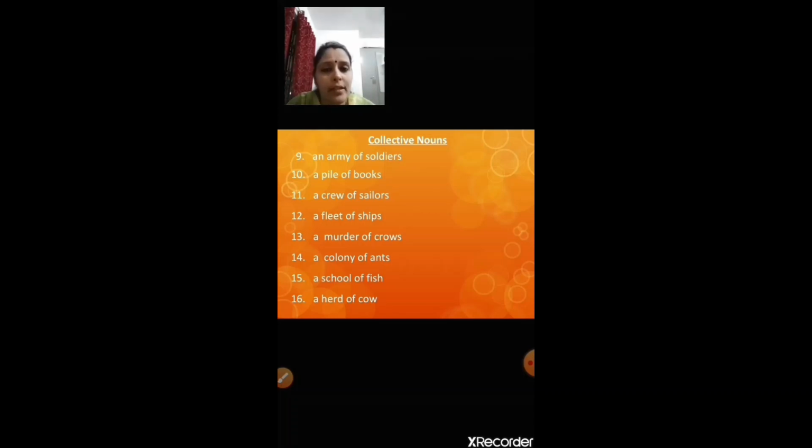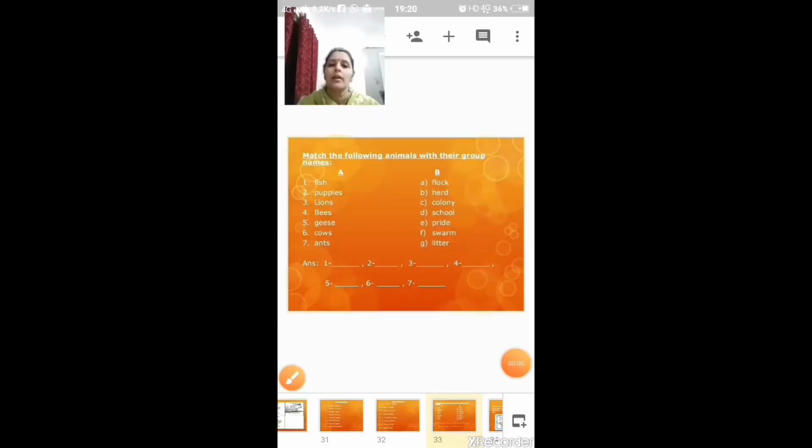Completed writing this? Now let's go to the next slide. Okay, so the question here is match the following animals with their group names. There are 2 columns. Column A has got the names of animals. Column B has got the group name of these animals. You're going to match the name of the animal with the correct group name. Okay, so you have to copy this down in your book and you have to match them and write the answers. Then I'll let you know what the answers are and you can check whether you have written it correctly.